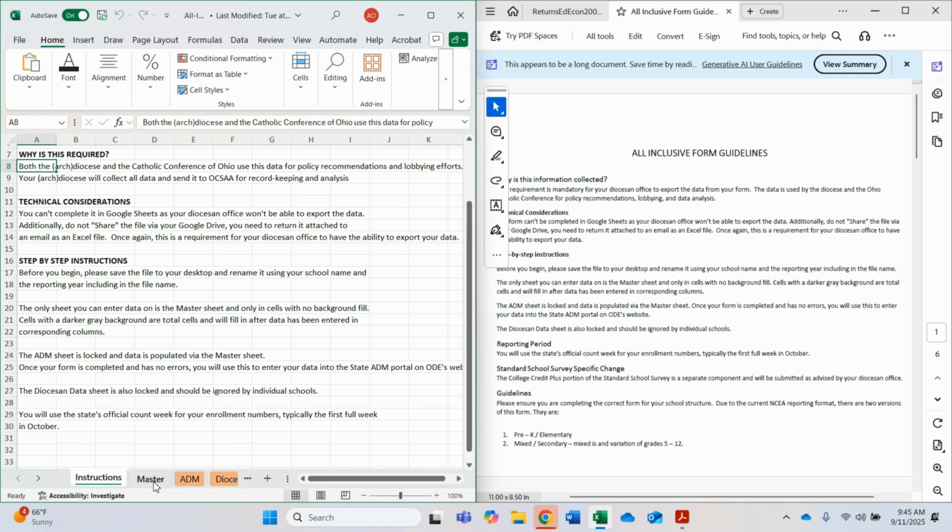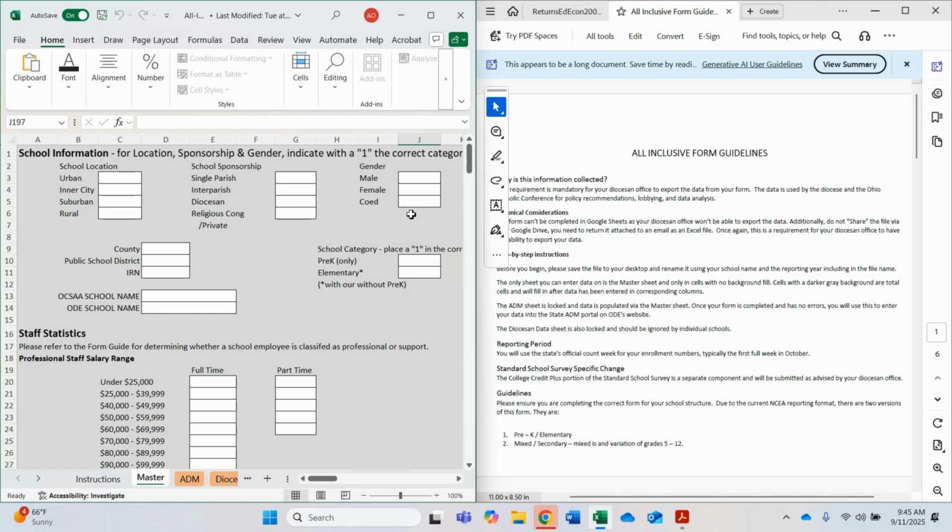There are 3 bottom tabs. The only tab you will be entering data into is the Master tab. I recommend having open this sheet alongside the all-inclusive form guidelines as you go through the form. You'll notice there are white boxes. These are the only boxes that you will be entering data into.